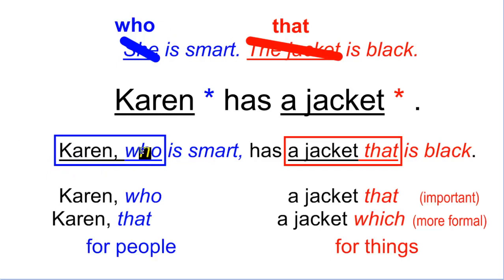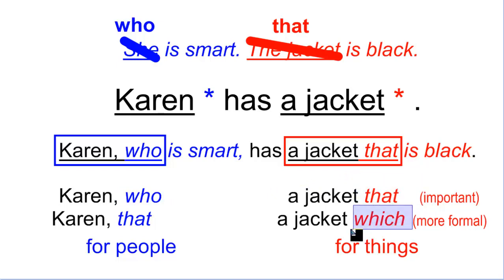Remember, the commentary is about the people, so that's why you say who. Alternatively, you could also say that, but it's a little bit informal if you say that for people. It's perfectly fine if you say Karen, that is smart, has a jacket that is black. No problem, but when you say that for people, it's a little bit informal. It's preferable to say who. And the jacket is a thing, so usually we say that for things.